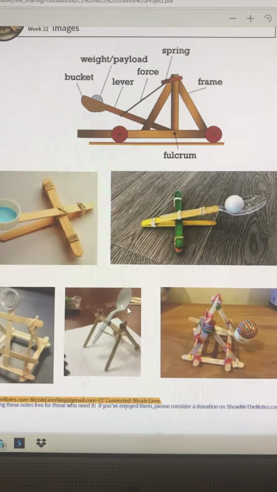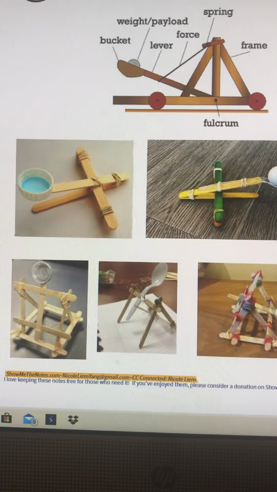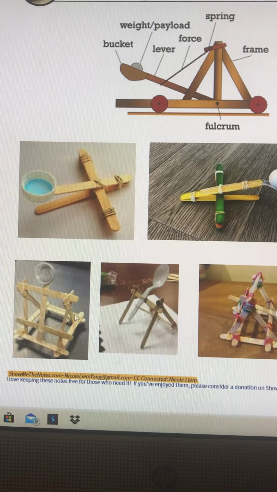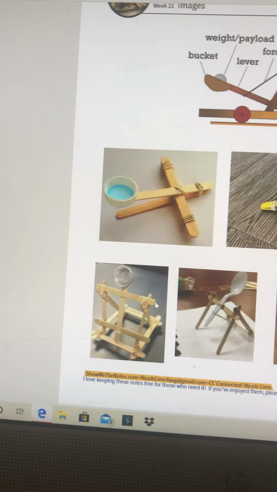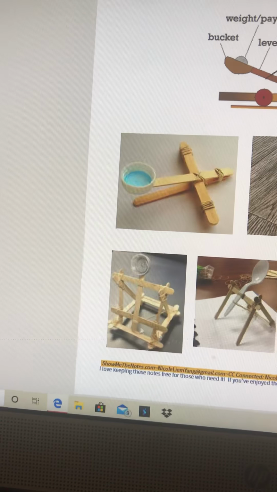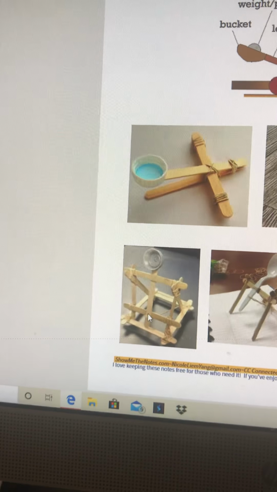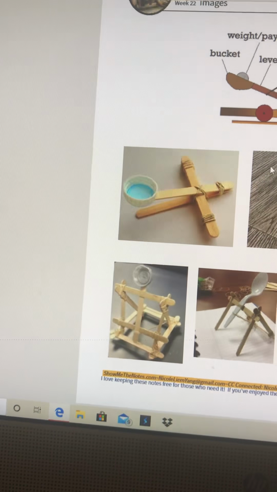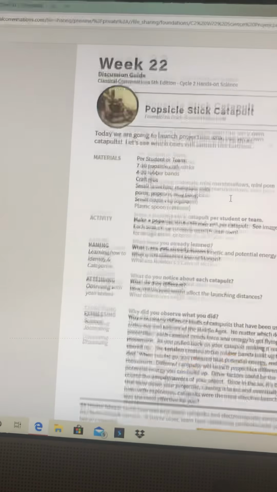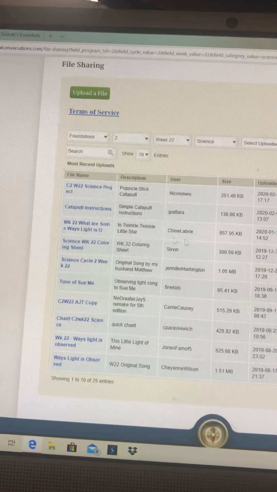And she has examples of different catapults. Madeline actually made this catapult right here this week, and she just did it by looking at that picture. I mean, not the video, just the picture. She made it from looking at the picture, and I was really impressed. She did a really good job. So if you were interested in looking at that, that is something that you could look up. Also, one more thing. I don't want to make this too long. It's getting kind of long.